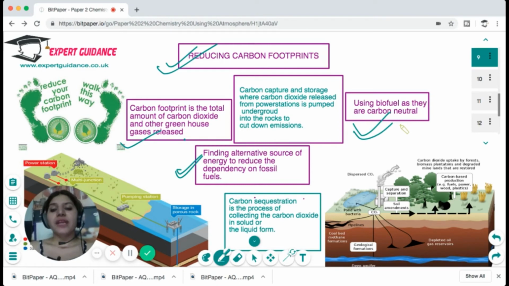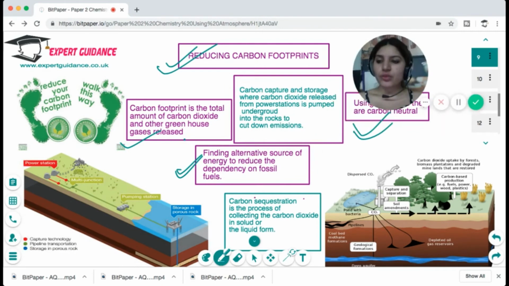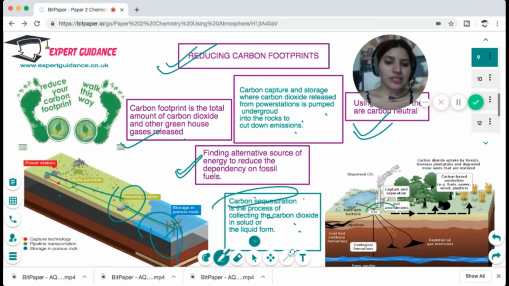Or the very important and very hot thing now is carbon capture and storage. So what do we do in a power station? When the carbon dioxide is released, we pump it underground into the rocks. So carbon capture and storage is where carbon dioxide released from a power station is pumped underground into the rocks to cut down the emission. Or there's carbon sequestration, which is the process of collecting carbon dioxide in solid and liquid forms. You can see in this diagram, the carbon dioxide, rather than getting dispersed, we are depositing down into the rocks or pumping it into the oceans.